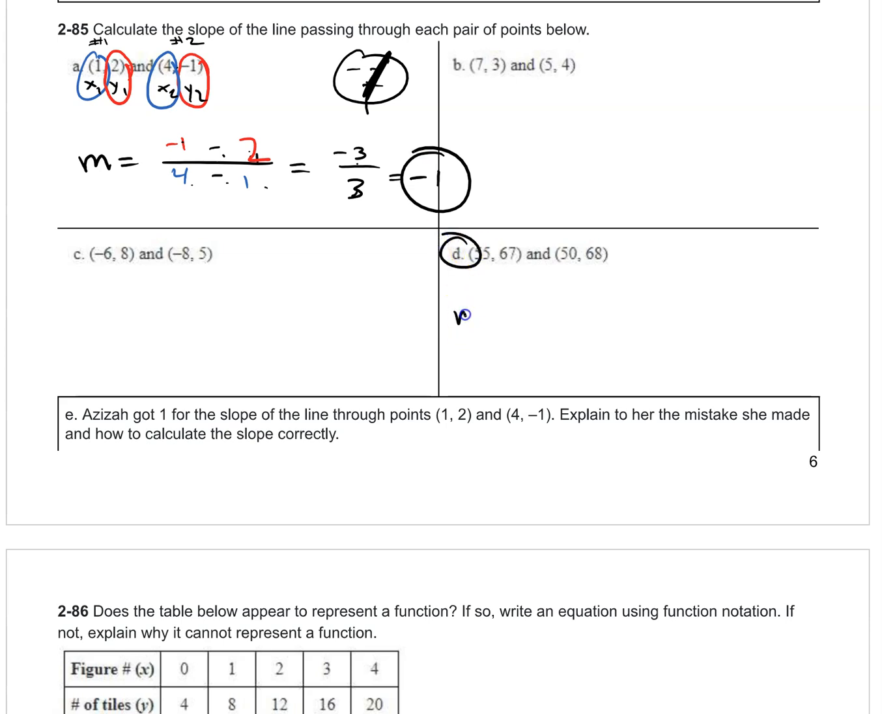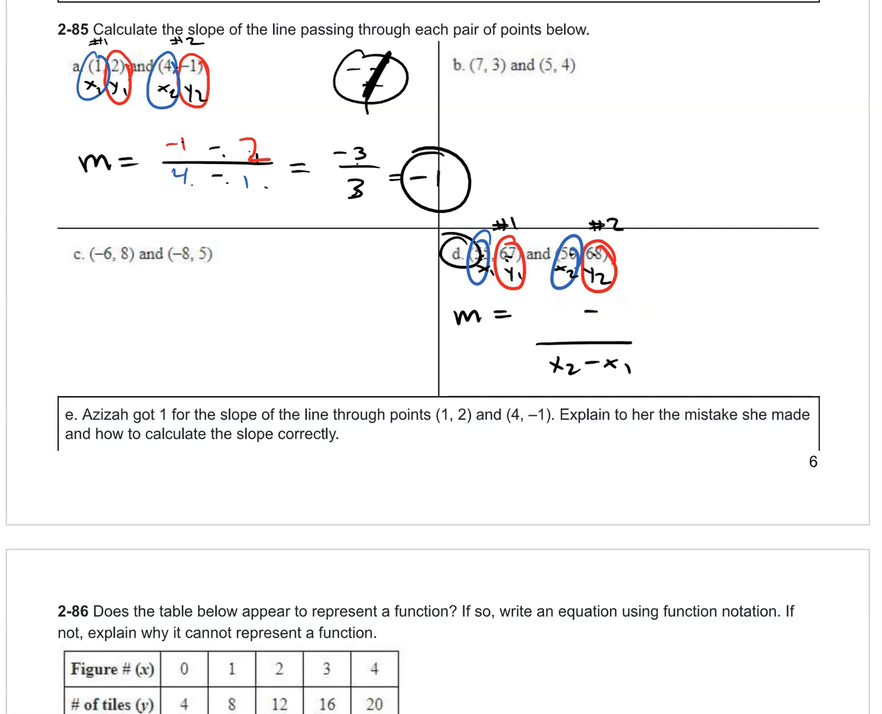Let's look at D. Pick this to be point 1, pick that to be point 2. We have x1, y1, x2, y2. Coordinate points always have x come first and the y number comes second. This is x1 because it's point 1. This is x2 because it's point 2. Now let's see what we got. So x2 matches to 50, x1 matches to 55, and let's plug these in and figure out the slope.